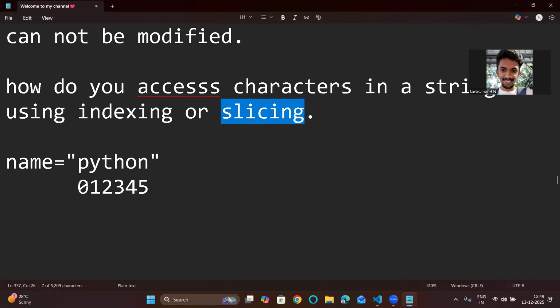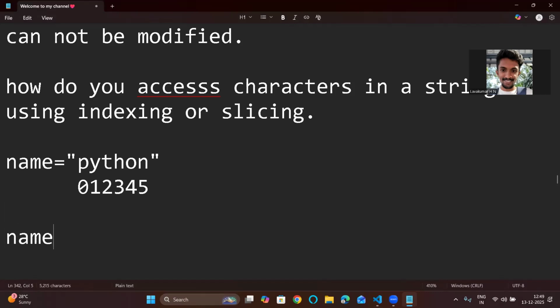In strings, characters will have an index value. Basically, strings start with zero indexing, the same as arrays or lists. If you don't know about those things, don't worry. In the next video, I will explain. For now, understand indexing is nothing but in a string it starts with zero. So this is how we will access the strings.